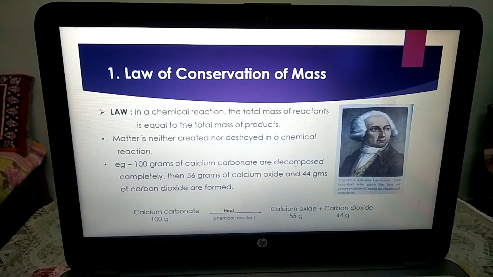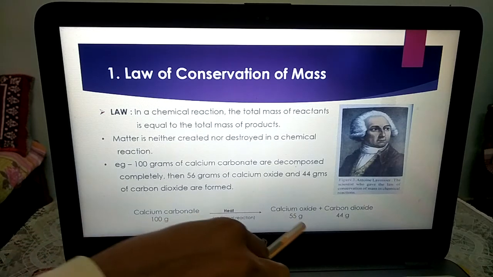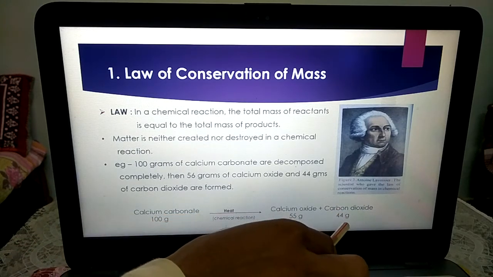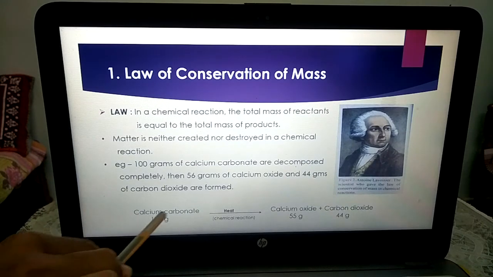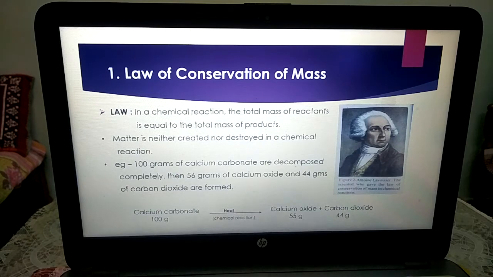Actually 1 gram is somewhere missing, and 55 plus 45 is nothing but 100. So calcium carbonate of 100 grams, when heated, decomposes into calcium oxide and carbon dioxide. The quantity of calcium oxide becomes 55 grams and carbon dioxide becomes 44 grams.